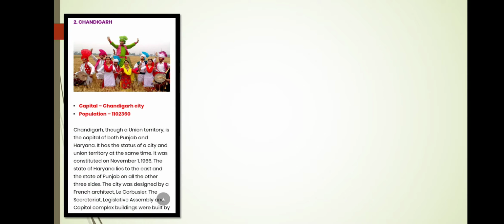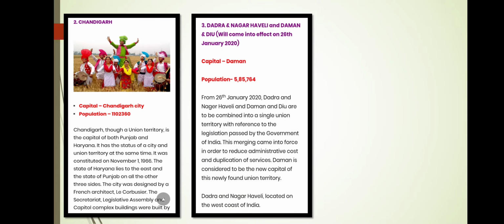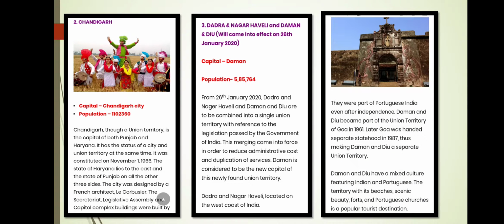I have already told you it is the union territory and the capital of Punjab and Haryana, as well as an union territory. So it is the capital of 3 places. It was established in November 1966. Then Dadra and Nagar Haveli and Daman and Diu came into effect on 26 January 2020.